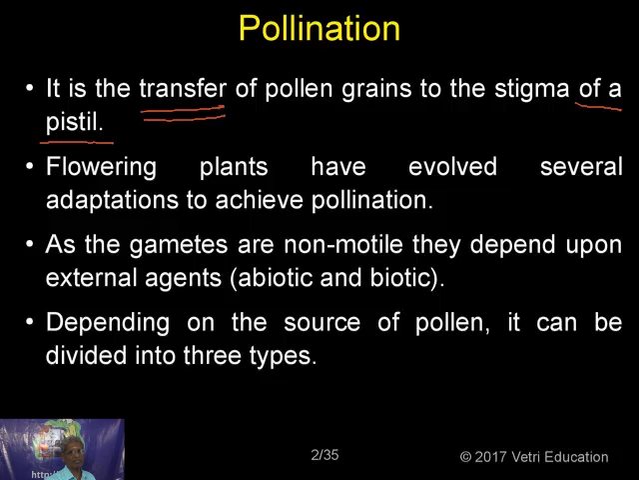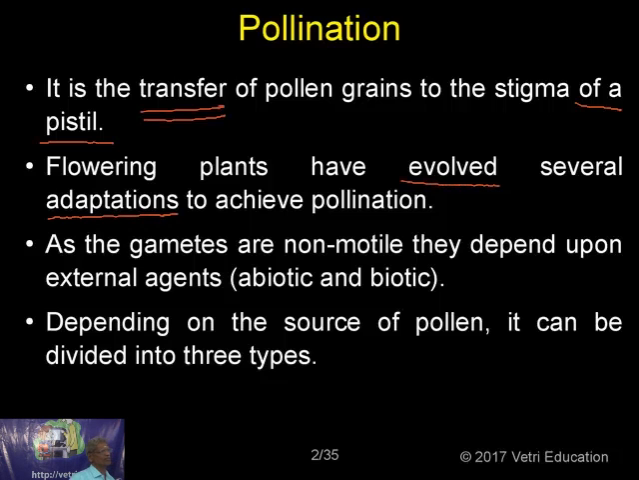Now, how do we classify this pollination? It depends on which flower's stigmatic surface the pollen grain is transferred to. That only decides the type of pollination, which we are going to discuss in the few slides that follow. So, flowering plants have evolved several adaptations to achieve pollination. As the gametes are non-motile, they depend upon external agents.